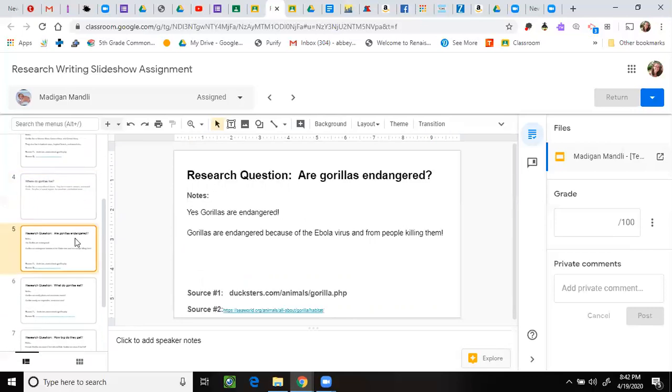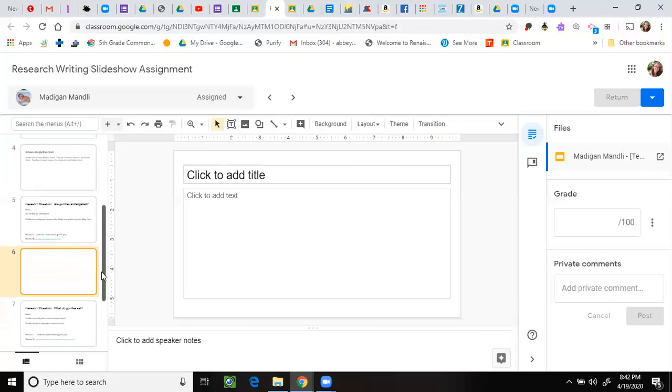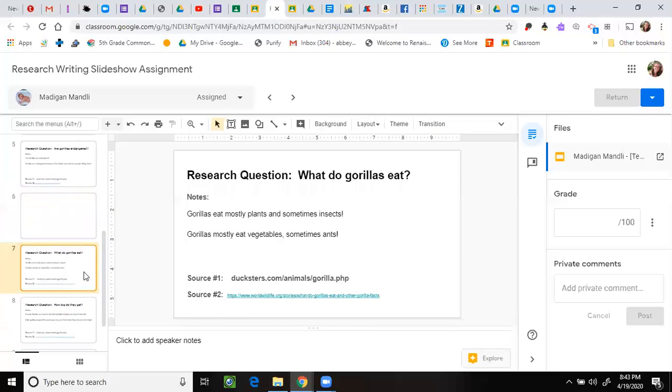I'm going to click on it. My big question, my research question is, are gorillas endangered? When I did my research, I found that yes, gorillas are endangered. Gorillas are endangered because of the Ebola virus and because people are killing them. I would now put the plus sign again, just like I did. You're going to hit that plus sign in order to insert a new slide. You're going to do that after every single research question.